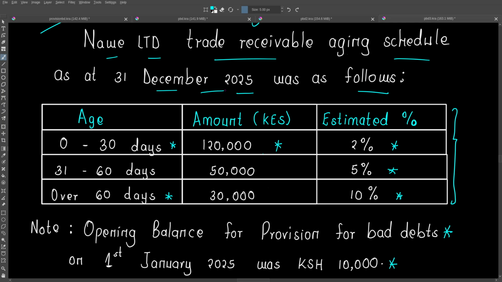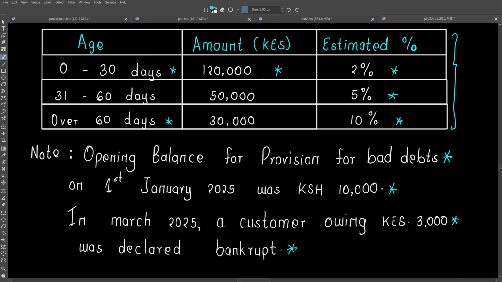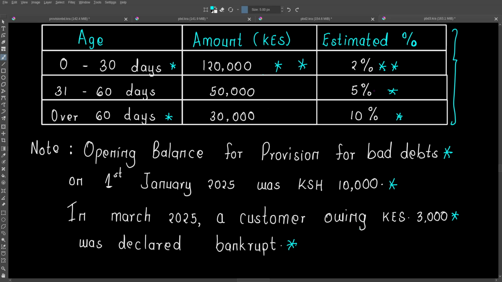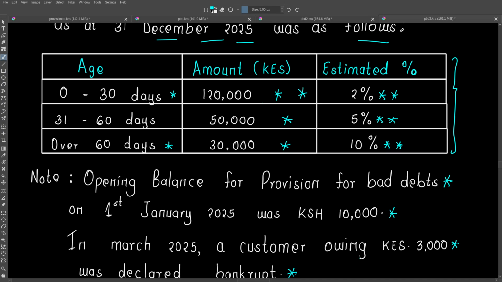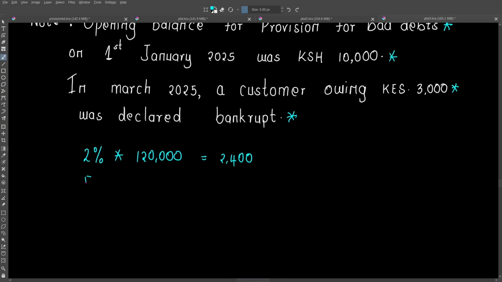Let's first calculate the provision we should make as at 31st December 2025, which will be basically 2% multiplied by 120 plus this as well. We do it for all three of them. So we do 2% of 120,000, which is 2,400. Then the second one is 5% of 50,000, so 5% of 50,000 is going to be 2,500.